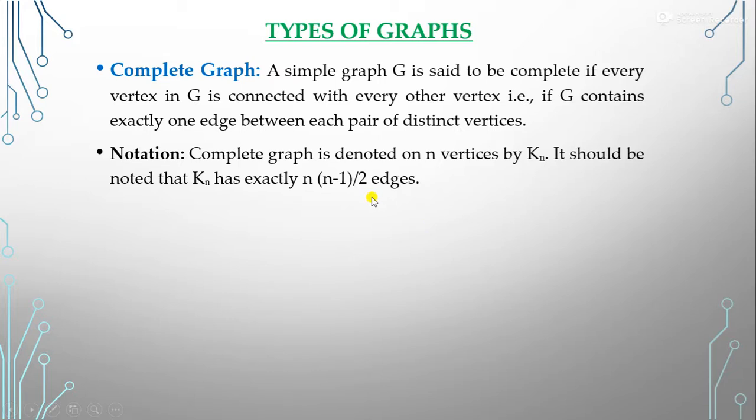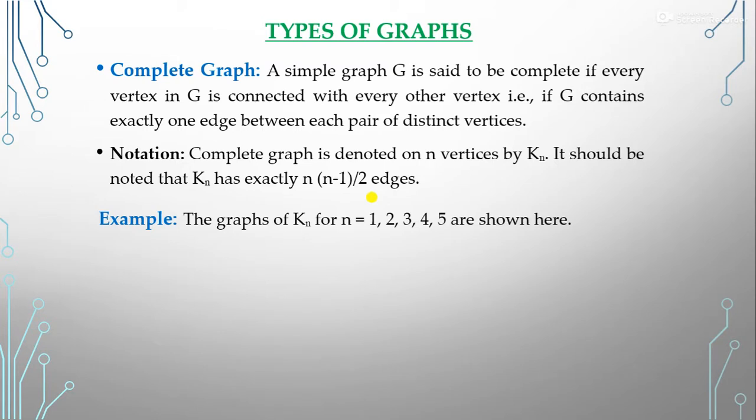You can see it. So here we take some graphs of the complete graph, that is for n equal to 1, 2, 3, 4, 5. First, if our n is equal to 1, what is n? N is the vertex. If we have only one vertex, this is also a complete graph, and we say that K1, no edge is here. So this is the complete graph because only one vertex is here. So this is also the complete graph and we say that K1.